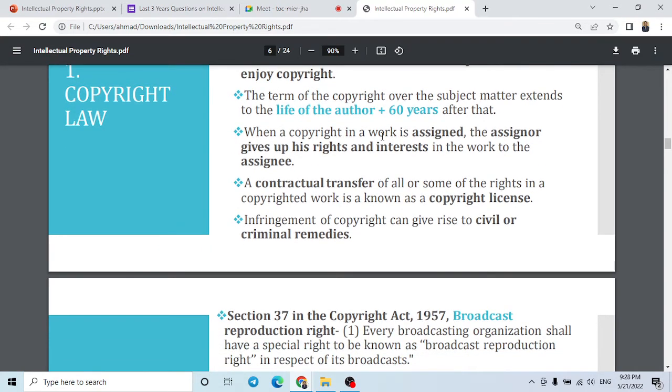So there is the concept of assigning of copyright. Copyright is an exclusive right of the author, but it can also be shared. Whatever expression he has given to his intellectual work, he can also give it to someone by writing, by assigning it to someone. Assigning means giving permanently, but there is also contractual transfer, which means sharing some part of the copyright with someone.